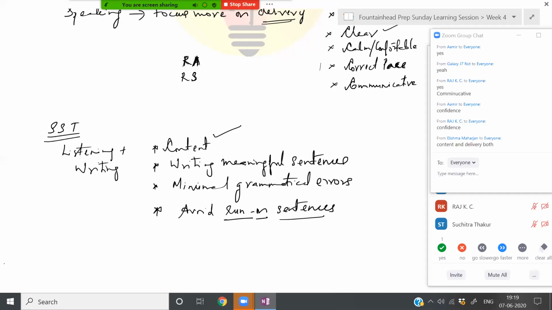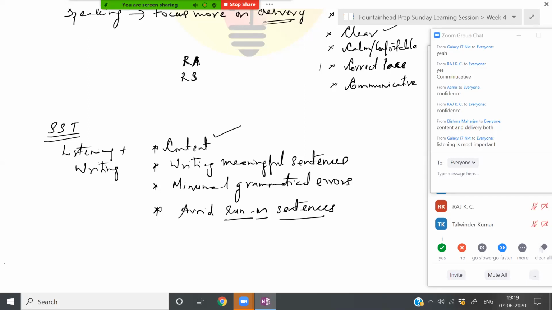The reason why I'm again and again bringing up this point of content in the speaking section is that many times if you worry too much about the accuracy of the content, you may miss out on the delivery. For example, let's say I want to give 100% accurate information. In that process, I may stop in between during my response. I may fumble. I may search. I may think in between my response. All this will affect your delivery, which is why, whenever you are in the speaking section, give more importance to delivery. Content, even if you make mistakes here and there, it's completely fine.